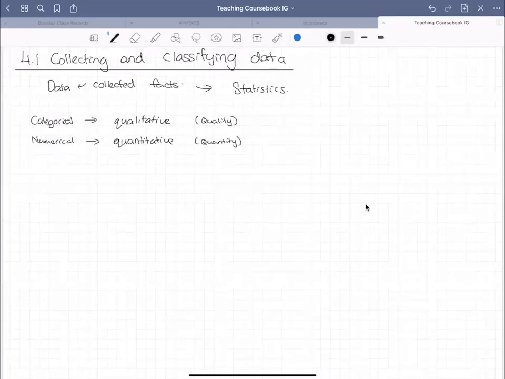However, when we are taking numerical data, there are different types of data that we can get. So numerical data, sometimes we round it up, sometimes we don't, sometimes we just get a specific value. So for example, how many children are there in the class, or how many goals are being scored by this particular team.